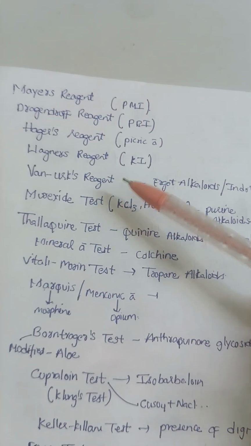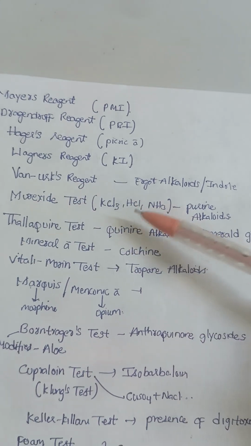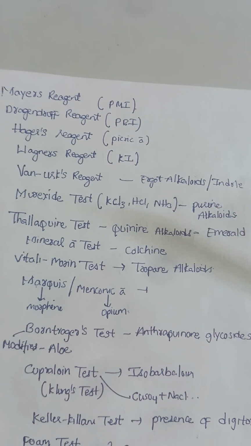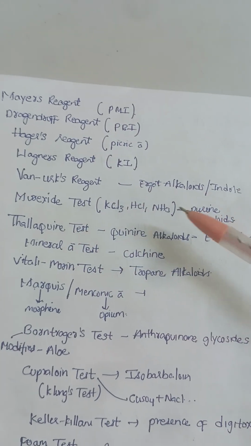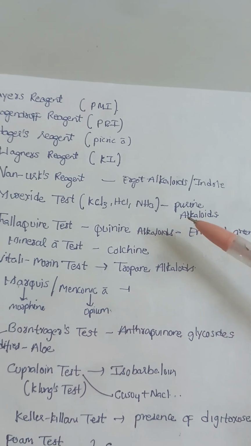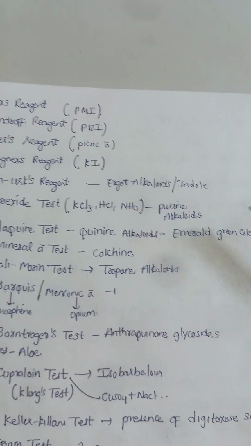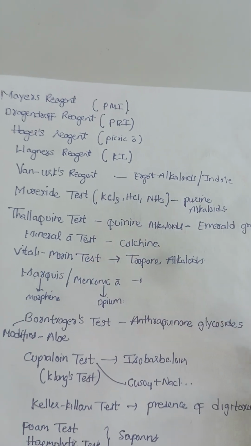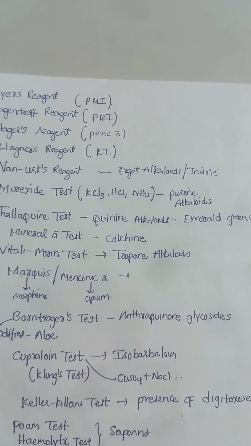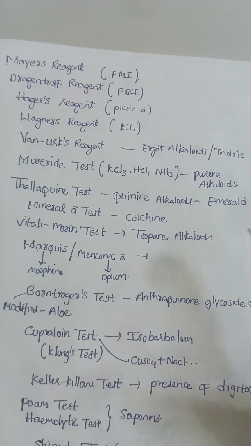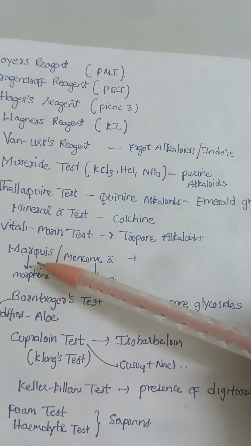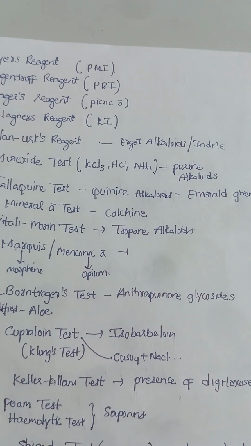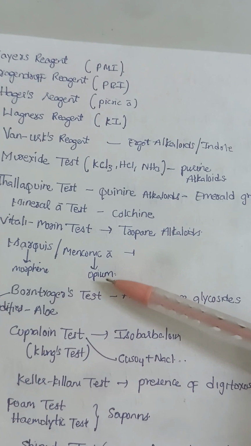And the murexide test, the reagent of this test is also important, which is used to identify purine alkaloids. And the thalleioquin test, very important, that is for quinine alkaloids, which gives you an emerald green color. This is important. And the mineral acid test for colchicine, the Vitali-Morin test for tropane alkaloids, very important. And study what is the Vitali-Morin test, and generally the Marquis test for morphine and the meconic acid test for opium, because generally opium contains meconic acid, so the meconic acid test is used for opium.